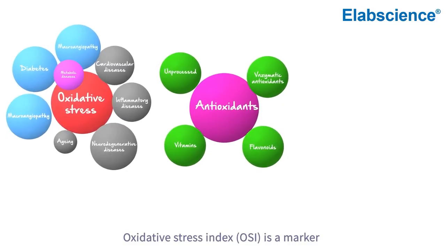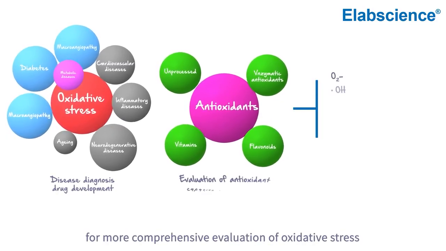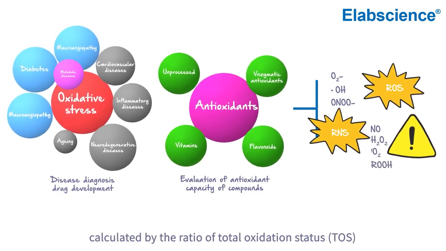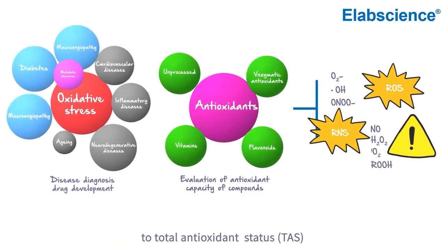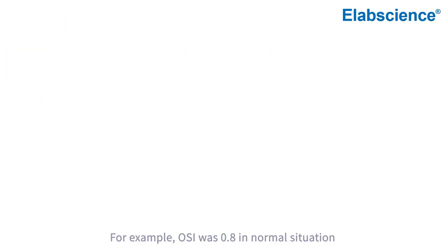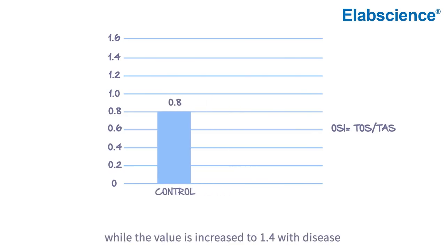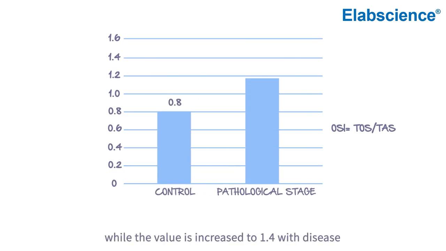Oxidative stress index is a marker for more comprehensive evaluation of oxidative stress, calculated by the ratio of total oxidation status to total antioxidation status. For example, OSI was 0.8 in normal situations, while the value increases to 1.4 with disease.